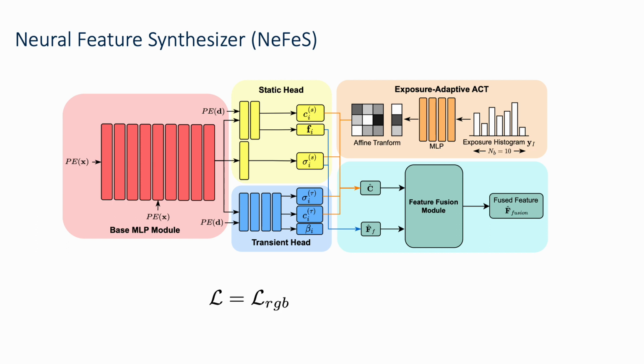We propose a progressive training strategy to train NFS. We first initialize NFS with photometric loss to learn reasonable geometry. We then enable feature loss for neural feature distillation. And finally, we train the feature fusion module that fuses rendered colors and features to produce optimal features for test time refinement.